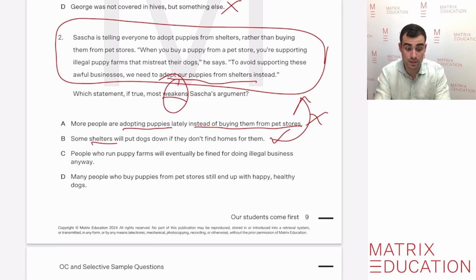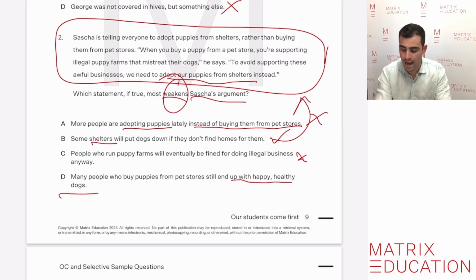People who run puppy farms will eventually be fined for doing illegal business anyway. Really not weakening the argument, probably strengthening it a little bit. So not going to be that one. And the last response there is many people who buy puppies from pet stores still end up with happy, healthy dogs. Could be something that weakens the argument. But remember, the premise of the argument is that puppy farms mistreat puppies. So it's not really talking about Sasha's argument the greatest.